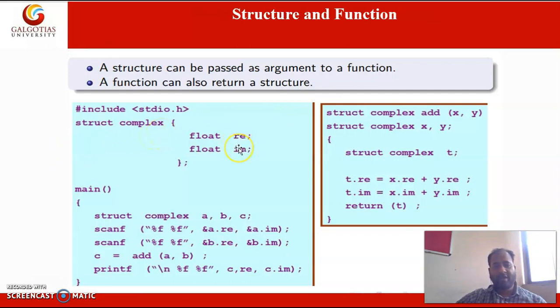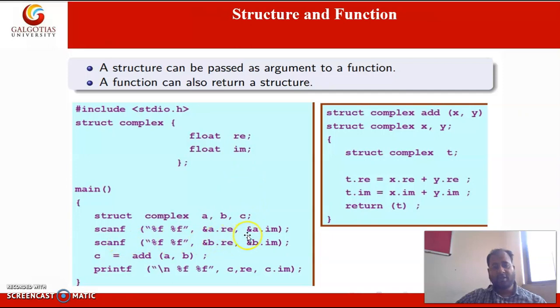Here we are having the real and the imaginary part, and in the main I am using complex variables. The structure complex is what I have declared, and I am creating variables a, b, c that are of type complex structure. So how can I access the elements of the structure? By using the dot operator.